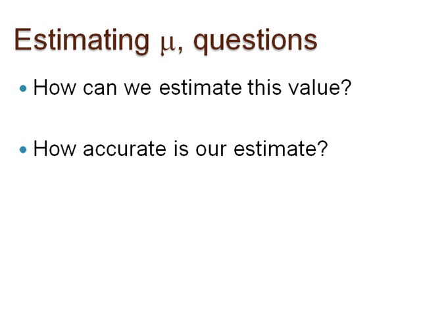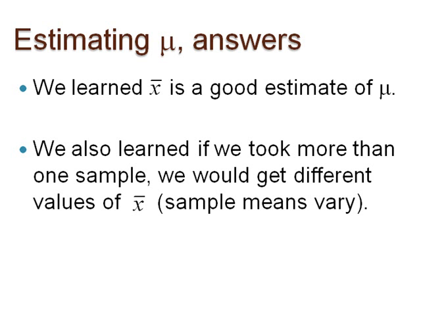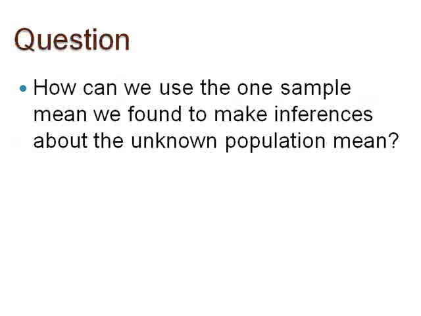We learned before that x bar is a good estimate of mu, but we also learned that if we took more than one sample, we would get different values of x bar. We imagine graphing these different values of x bar to build a sampling distribution. However, we know that in reality we would only obtain one sample from the population. How can we use the one sample mean we found to make inferences about the unknown population mean? Pause here to think about this.